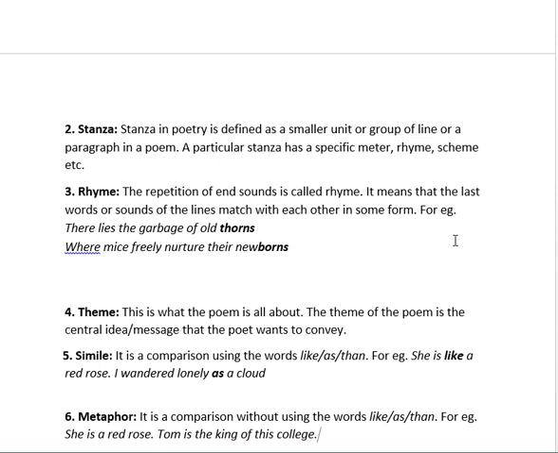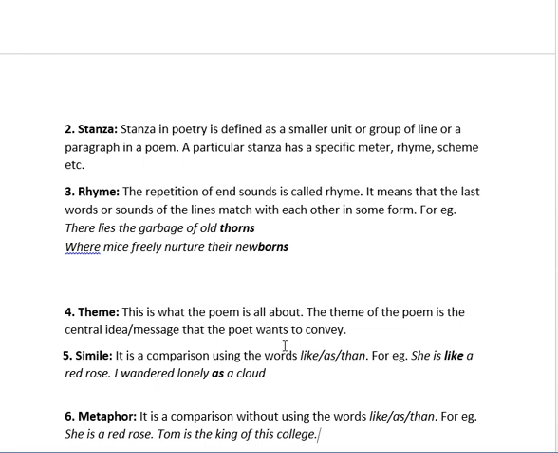Three, rhyme. The repetition of end sounds is called rhyme. It means that the last words or sounds of the lines match with each other in some form. For example, "There lies the garbage of old thorns, mice freely nurture their thorns." So here thorns and bones are the rhyming words, and this is the rhyme.